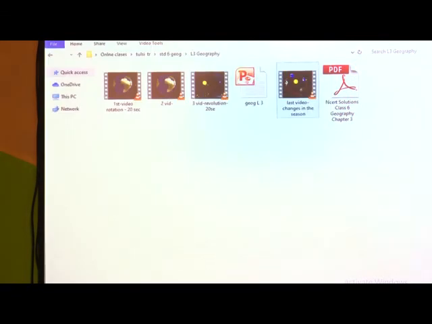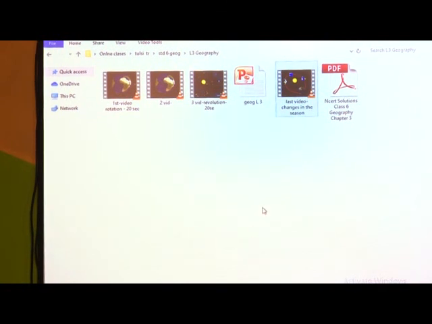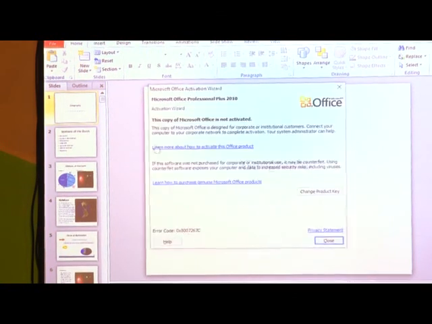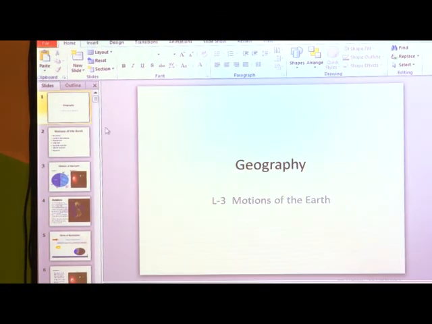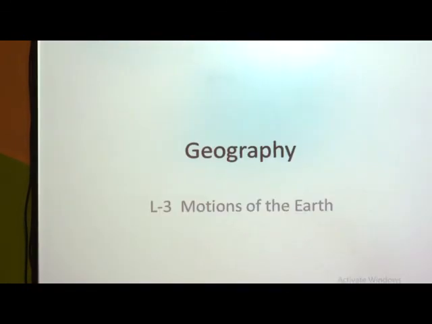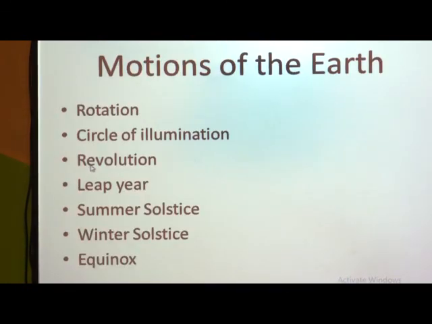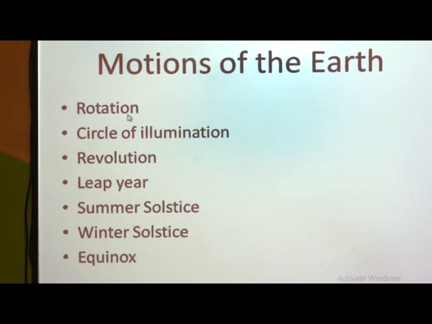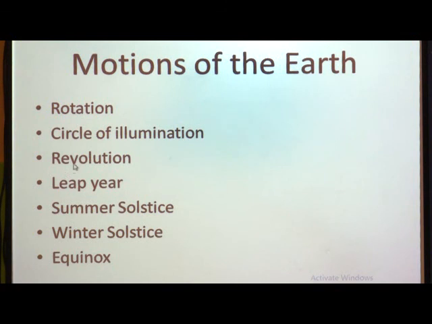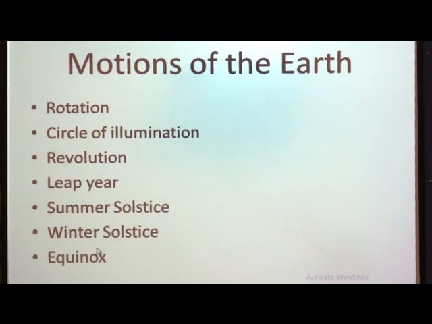So children, hope you understood with this video properly. You must have understood how the changes in the seasons take place. Now we will revise whatever we have learned in this lesson. We have learnt about the rotation, we have learnt about circle of illumination, then we have learnt about revolution, what is leap year, what is summer solstice, what is winter solstice, and what is equinox.